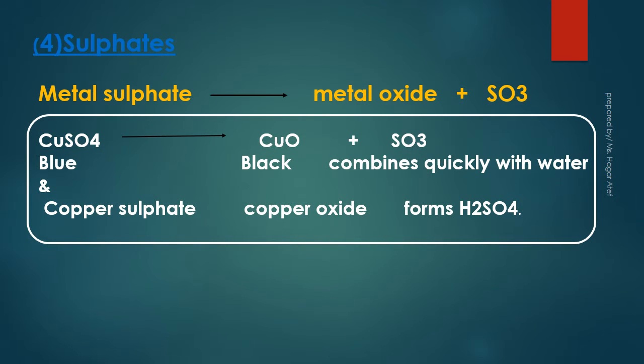Number 4, thermal decomposition of most metal sulfates. Most metal sulfates decompose by heat into metal oxide and sulfur trioxide gas evolves. For example, blue copper sulfate decomposes by heat into copper oxide, a black color, and sulfur trioxide gas evolves.